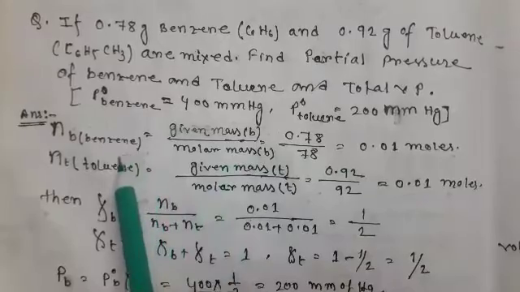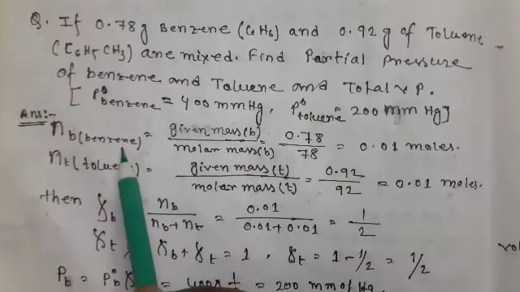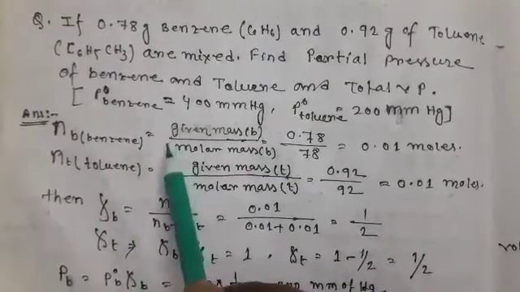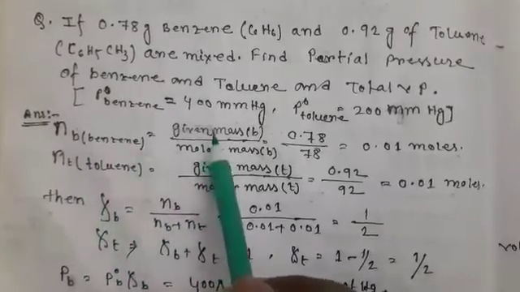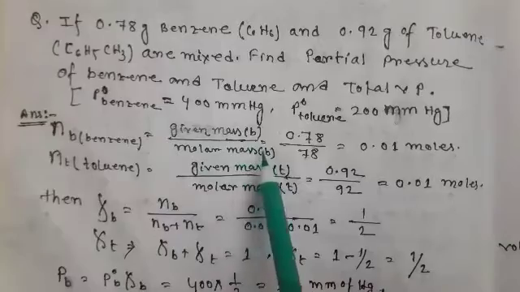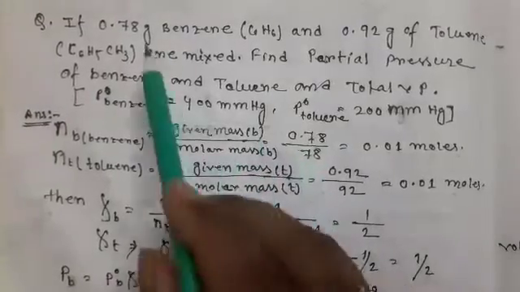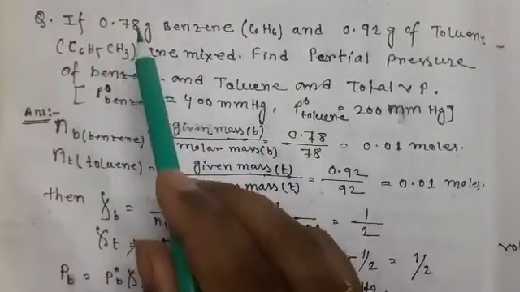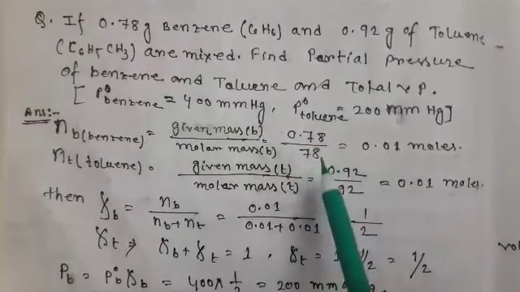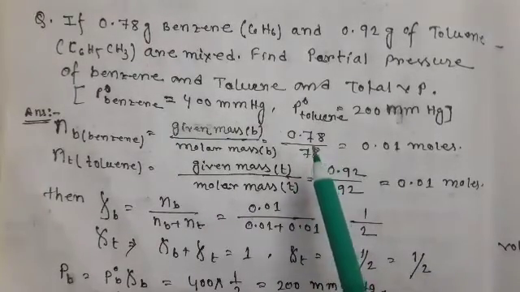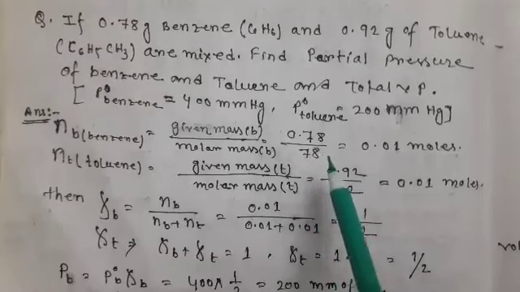At first we calculate the number of moles of benzene present in the solution. Number of moles of benzene is given mass of benzene by molar mass of benzene. Here given mass of benzene is 0.78 gram, divided by the molar mass of benzene, that is 78 grams.